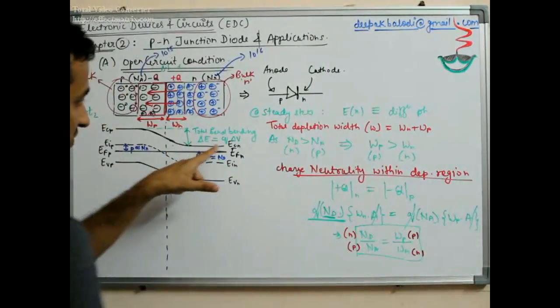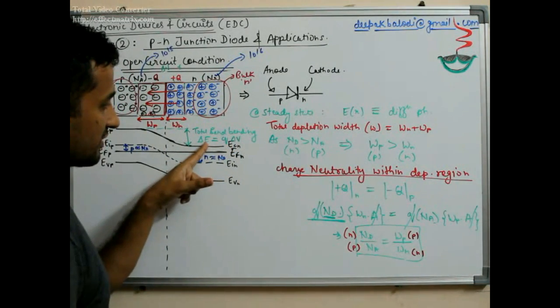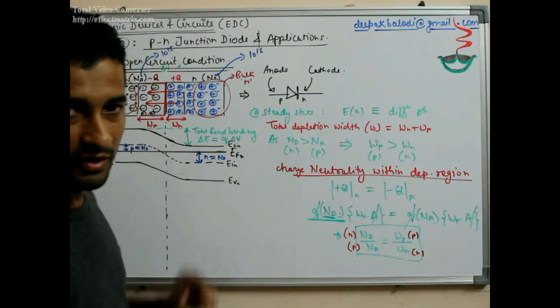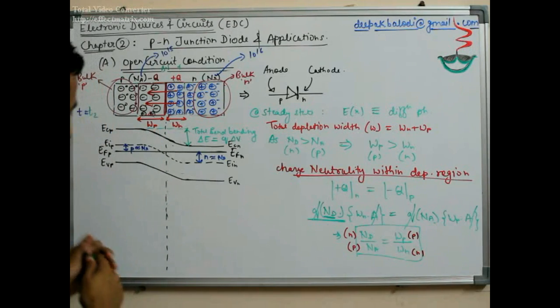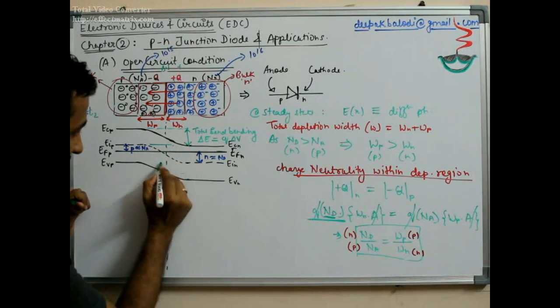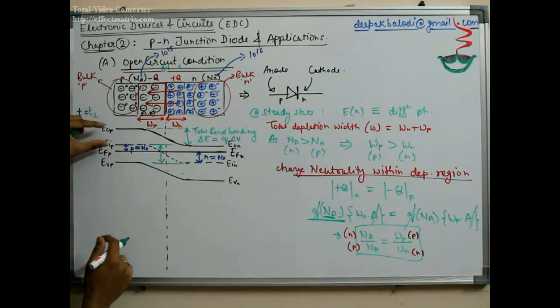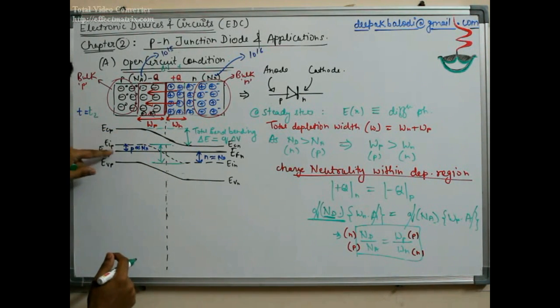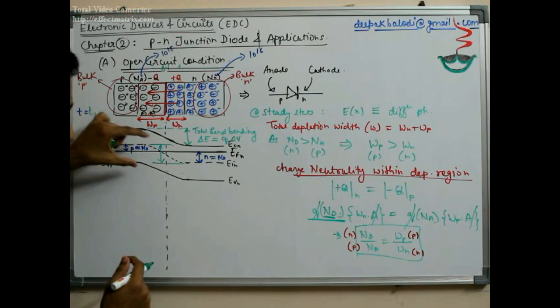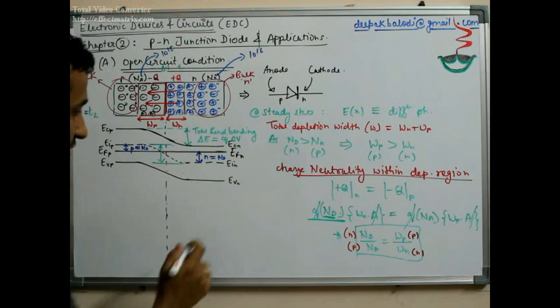So this potential difference, very clearly you can see, can be related with this band bending delta E, and if you have to calculate this band bending, it is the same as this, because EC, EI and EV are moving in parallel.